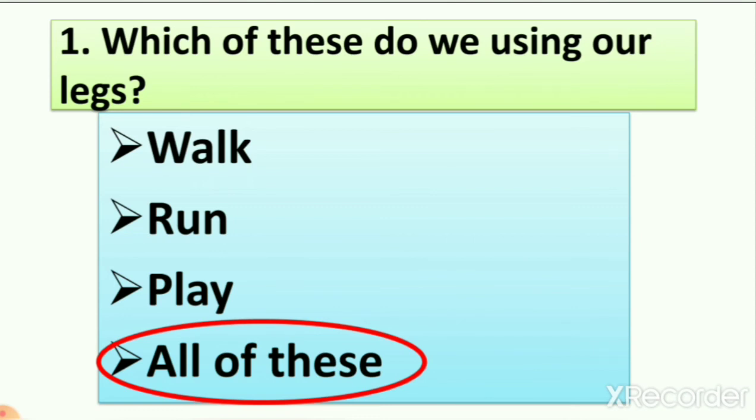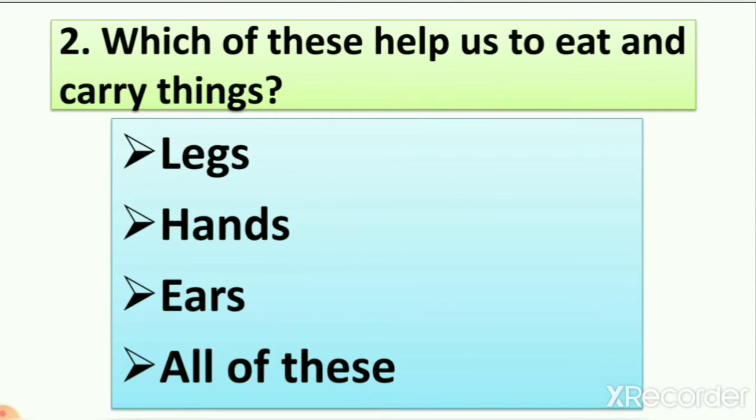So let's see our second question. Which of these help us to eat and carry things? So here you can see different body parts. In options, legs, hands, ears, and 4 is all of this. So first, legs help us to walk, run, and play, right? Then ears help us to hear things, right? We can hear the voice of a train, the voice of a plane, the voice of a teacher with the help of our ears.